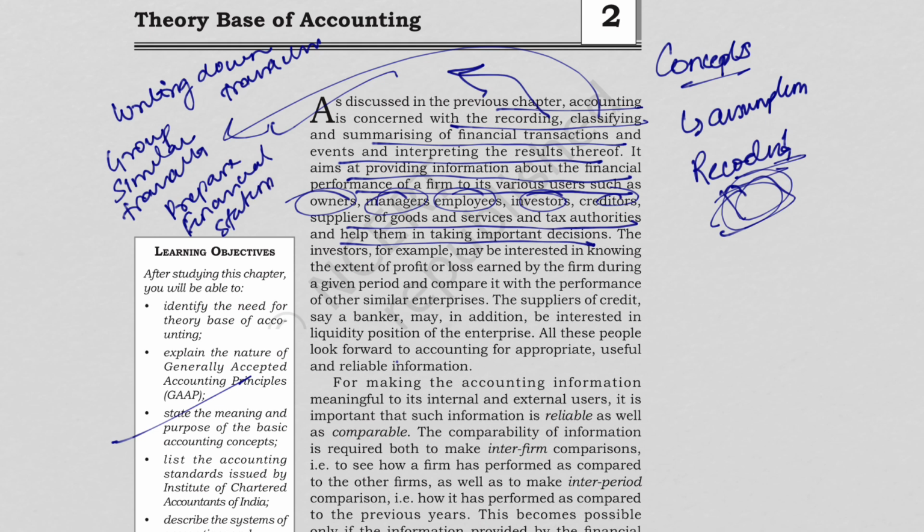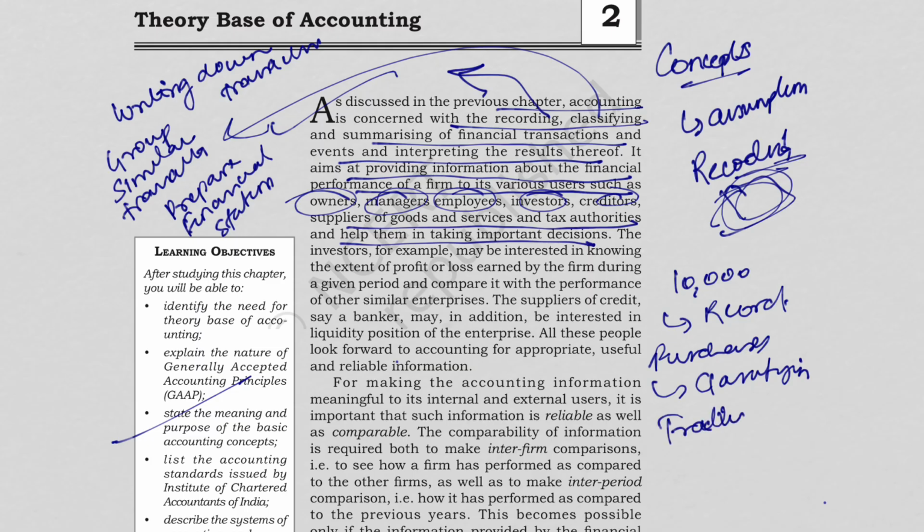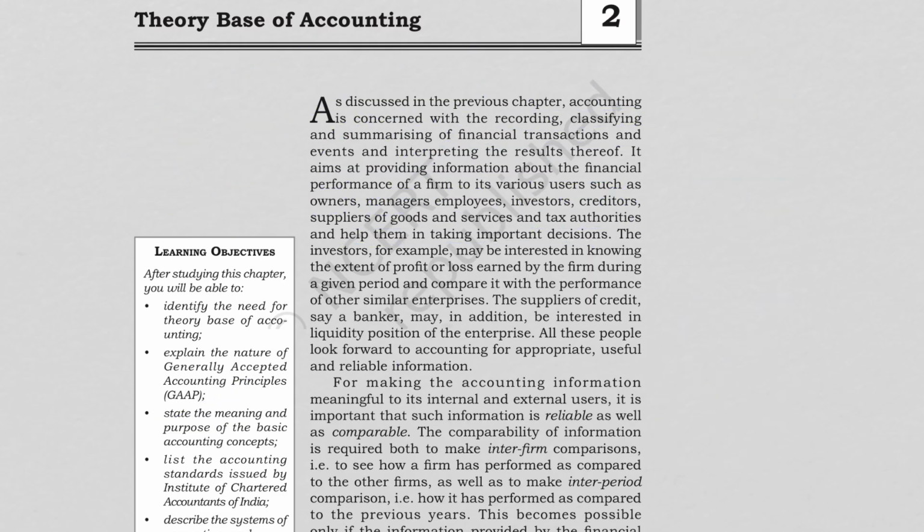For example, if you buy goods worth rupees 10,000, then first of all, you will record it. When you are recording all the purchases together, here you are basically classifying it. And at the year end, when you summarize it into the trading account, this last step is called summarizing. Then we also studied that it aims at providing information about financial performance. So accounting is not just about bookkeeping, its ultimate aim is decision making.